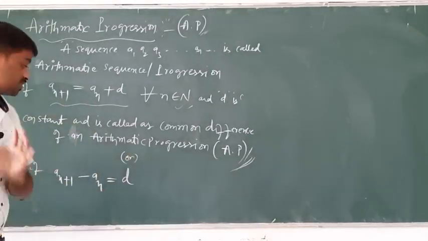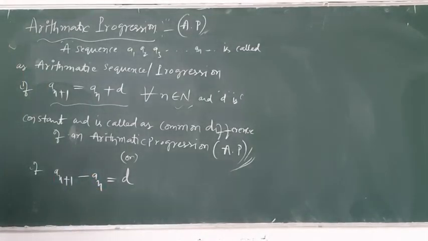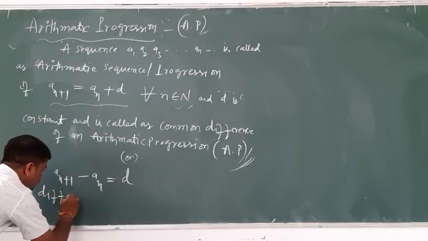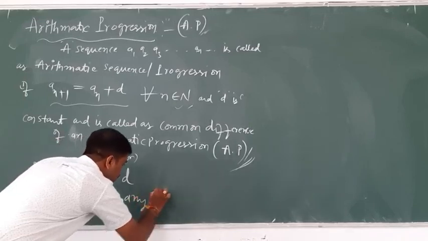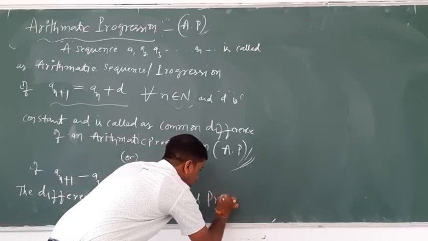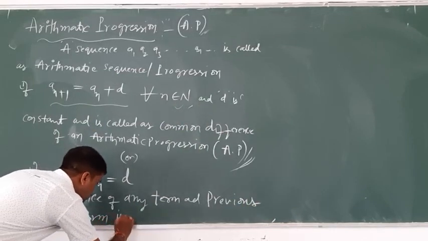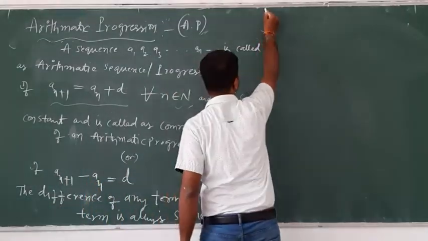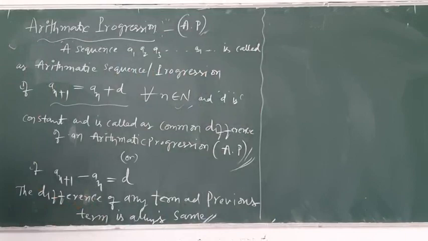Therefore, the difference of any term and the previous term is always the same.